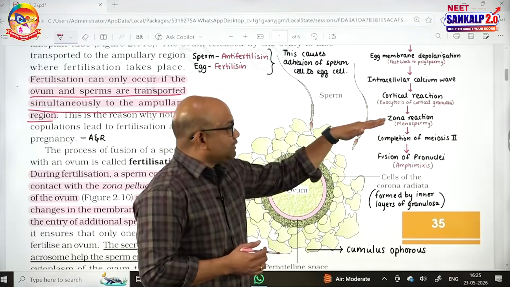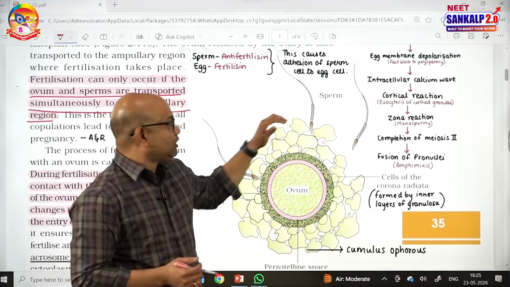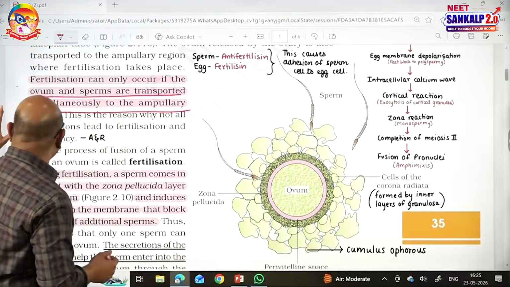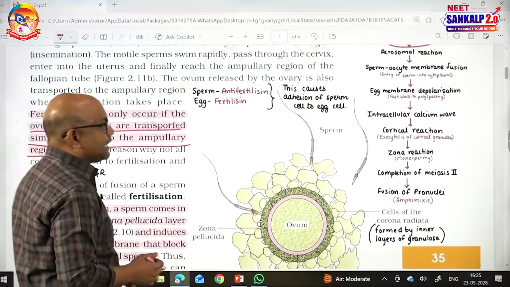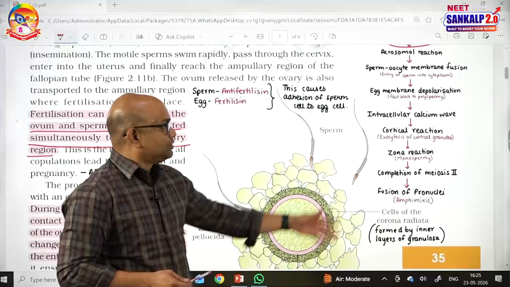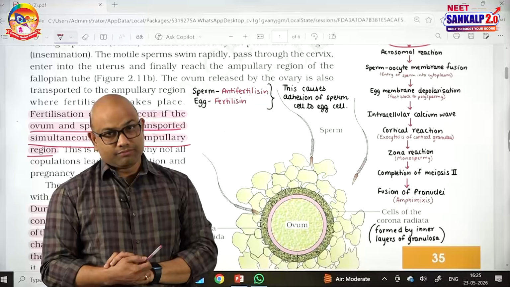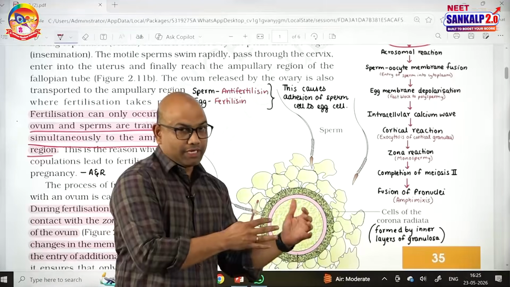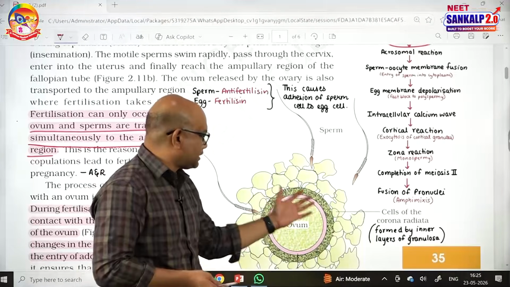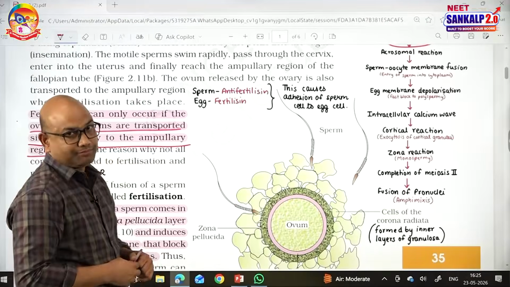And finally, after the acrosomal reaction, the sperm will enter the cytoplasm of the ovum. That is the sperm-oocyte membrane fusion. So, first the acrosomal reaction, followed by the entry of the sperm into the cytoplasm of the secondary oocyte.